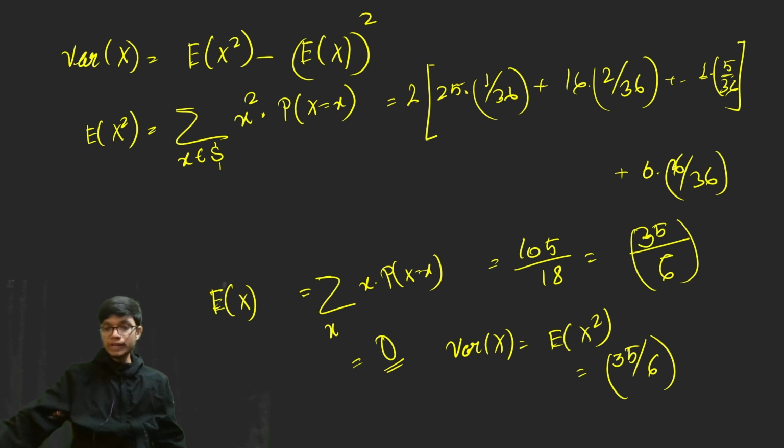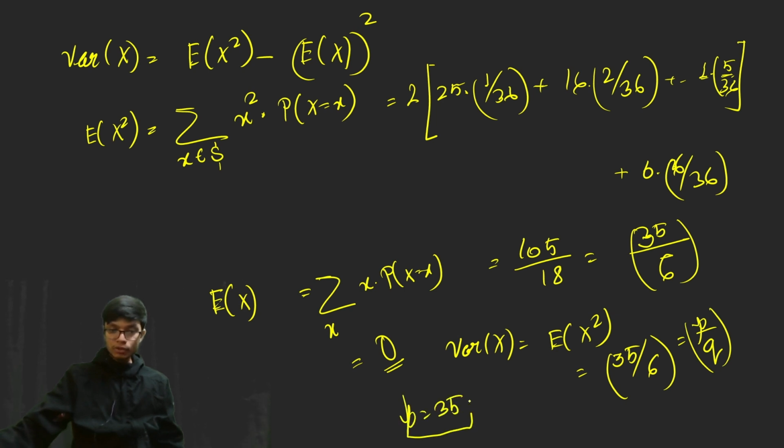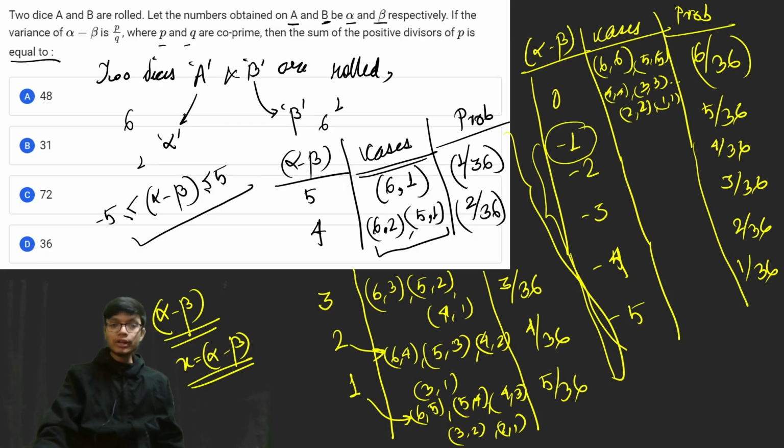You can note that 35 and 6 are both co-prime numbers, that means this is equal to p by q. So from here I got the value of p as 35. Now I have to get the positive divisors of p.